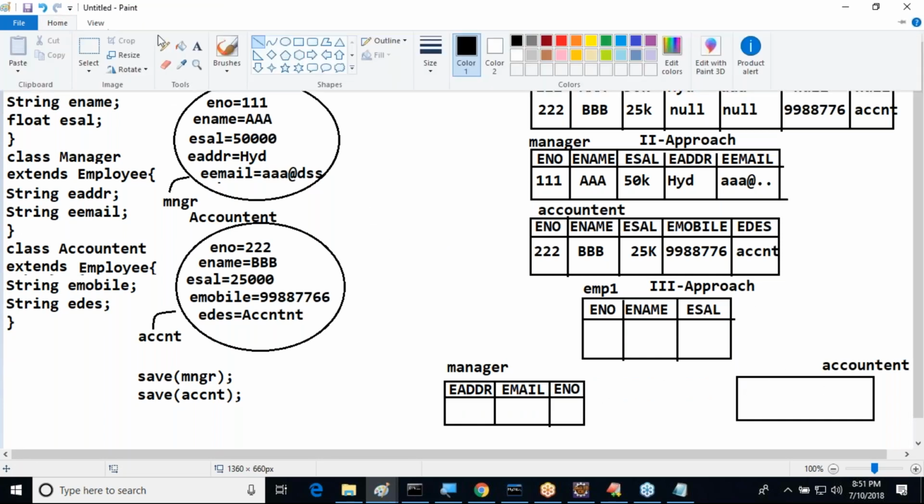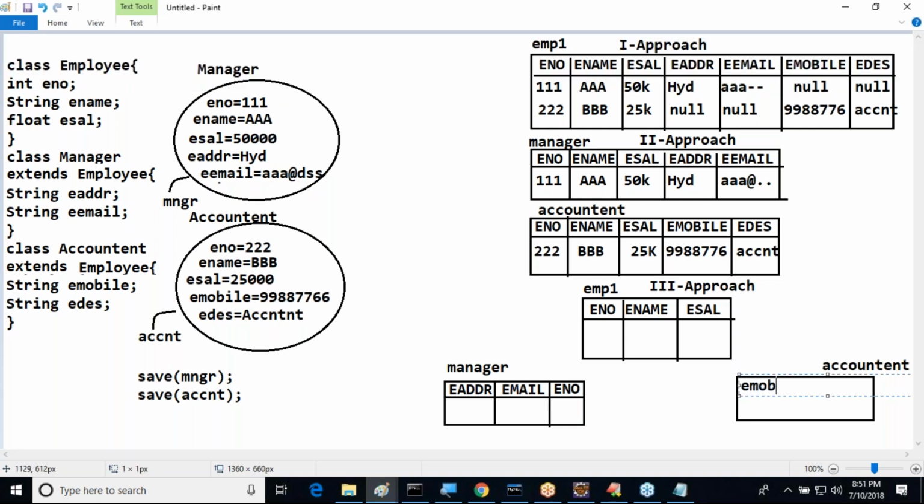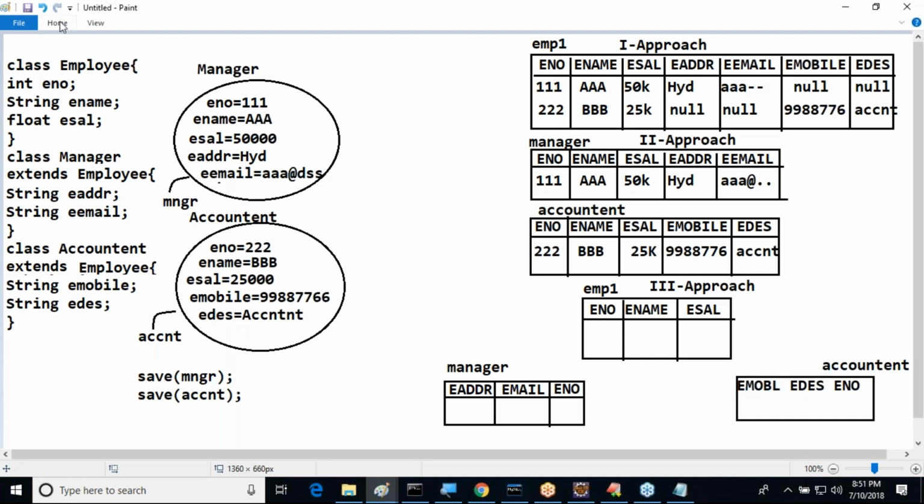Here in accountant also, what we are able to provide: E-mobile number. Next one is EDES. Then after that we have to provide ENO. Right, sir. To provide the primary key, foreign key relationship between these three, we need to provide like this. Right, sir.